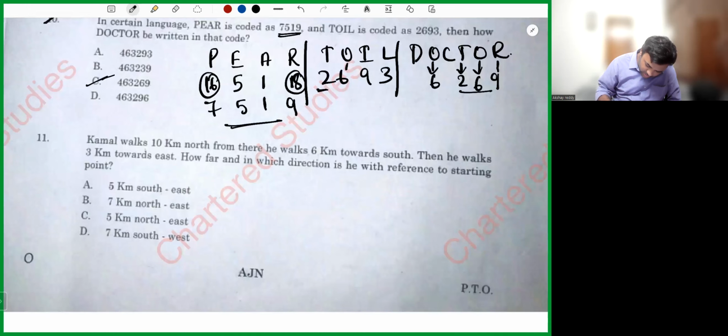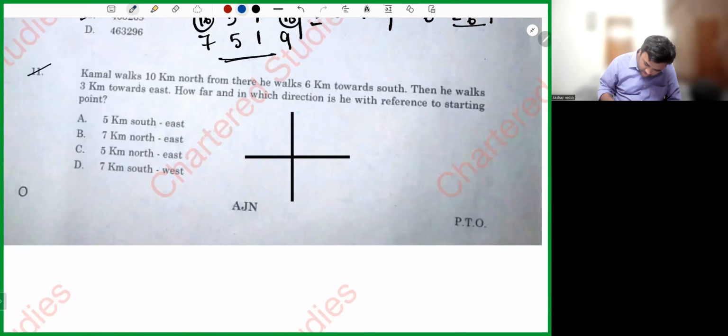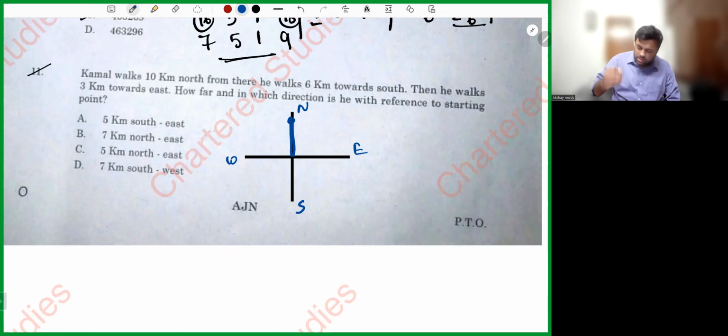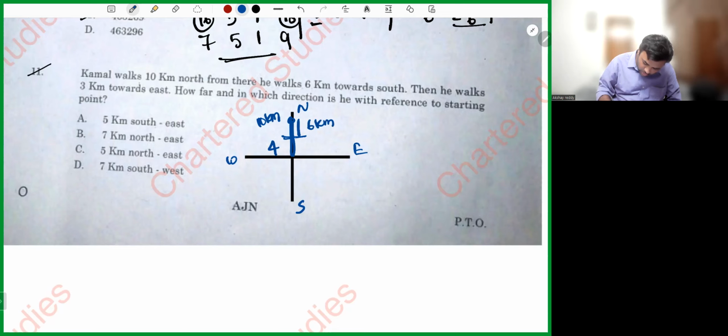Let me draw the axis first. North, east, west, south. He is telling Kamal walked 10 kilometers north. There is a person called Kamal. He walked 10 kilometers to the north. From there, he walks 6 kilometers south, means downwards again. Downwards is walking. Means, can you see, he went 10 kilometers up. He came 6 kilometers down. Means, can I say this is 4 kilometers? Next. Then he walks 3 kilometers to east. From here, he is walking 3 kilometers to east. How is he walking 3 kilometers towards east?